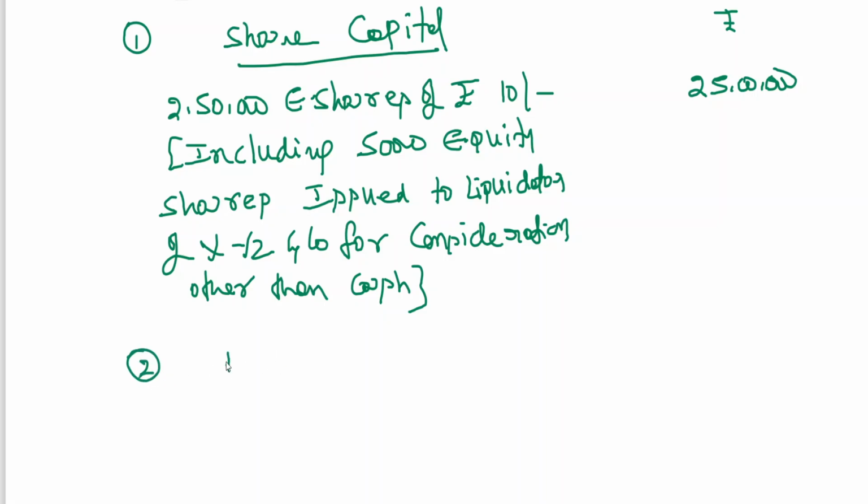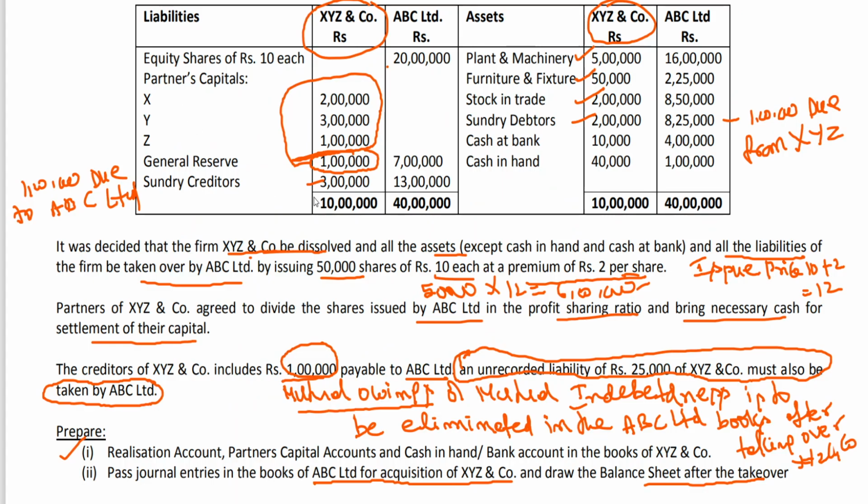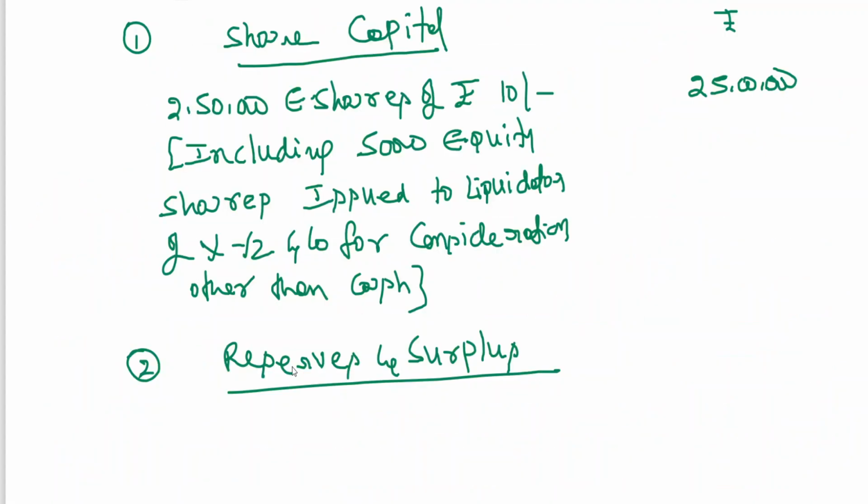Okay, then we have to go for reserves and surplus. In reserves and surplus, we have the existing reserve, you can see, general reserve, 7 lakhs.